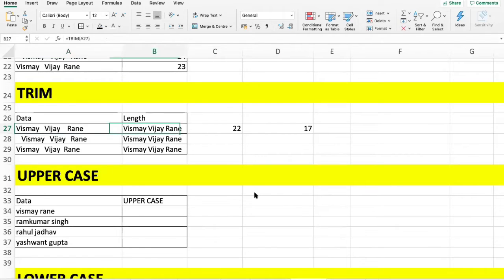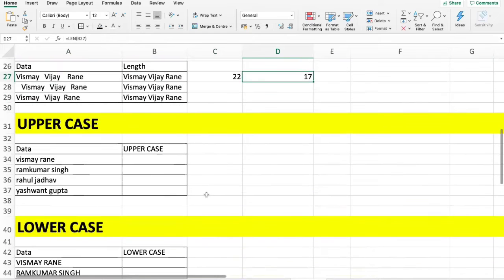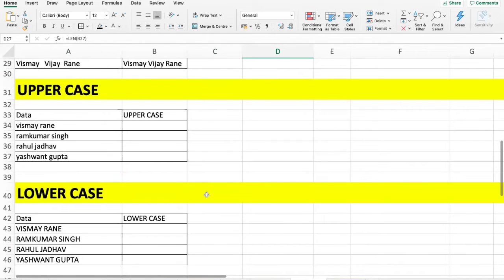After that, I check those 22 and 17, the number of characters before and after trim. Before trim there were 22 characters in that cell, and after removing the unnecessary spaces, the length of that name was 17. So you don't need to put in any particular values. Okay, I got it, sir. Thank you. So let's move to uppercase, lowercase, and then propercase.